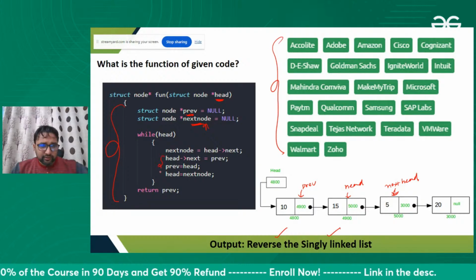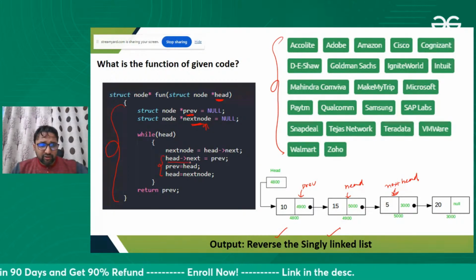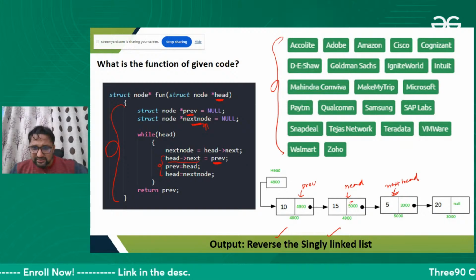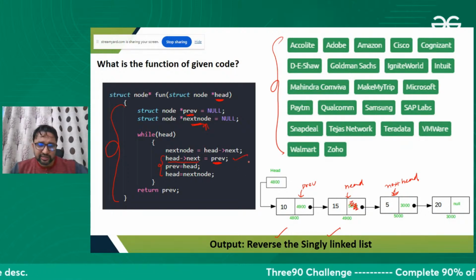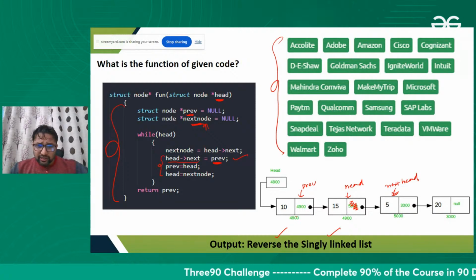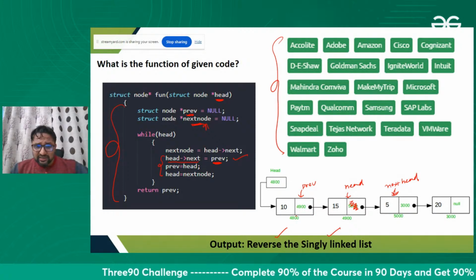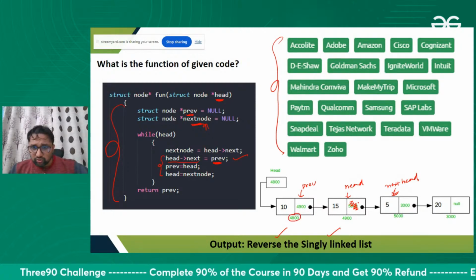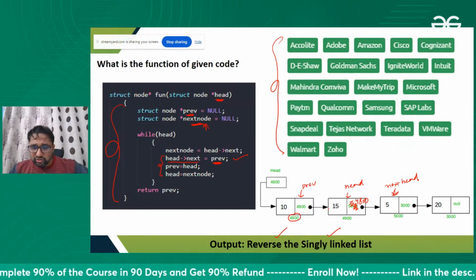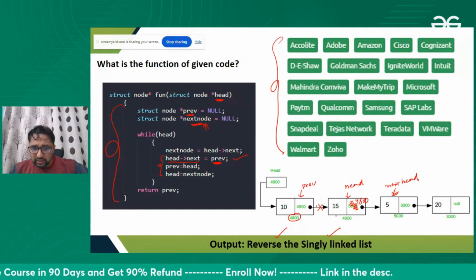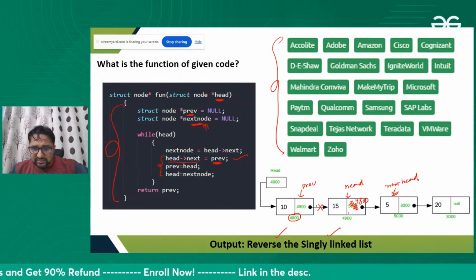Look at these statements. In the next of head, we are storing the address of previous. Head of next is this area. I'm executing this statement: we are storing the address of previous. Address of previous is 4800, so we store 4800 here. The moment we store 4800 here, this link is lost, and this node gets connected with this node.